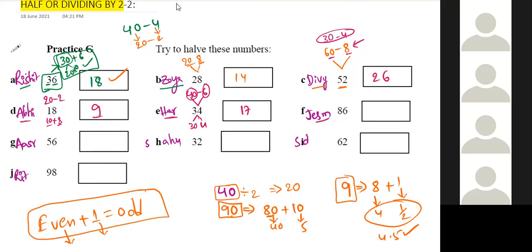90 divided by 2. 90, I think it is better, 80 plus 6. Yes. See, even multiple of 10 is better compared to odd multiple of 10. 80 divided by 2 is 40. 6 divided by 2 is 3. 40 plus 3 equals 43. 43, correct.